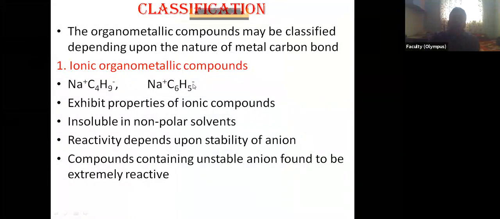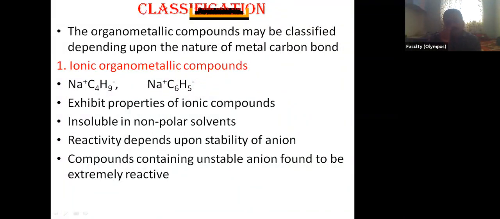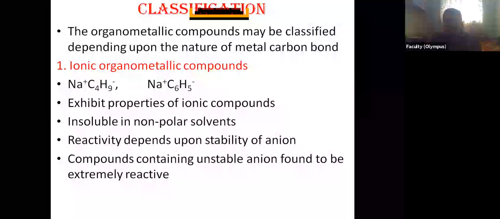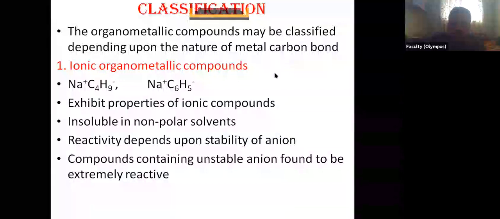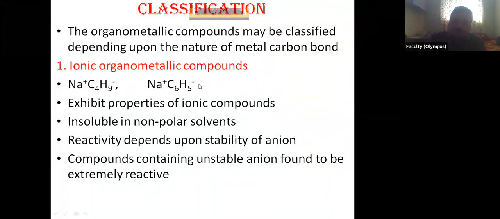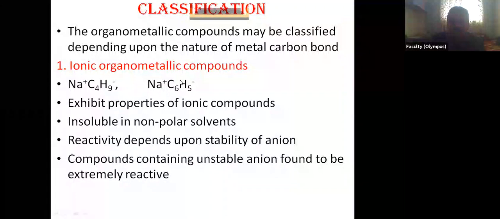Unstable, then it is highly reactive. Now this is C6H5 negative. The negative charge on the benzene ring will be stabilized by resonance. Because of resonance there is no provision for board and chalk, so I am unable to show you the resonance, etc. But this is a stable one because this negative charge is delocalized over these 6 carbons, because this is an aromatic compound. So this is not as reactive as C4H9.